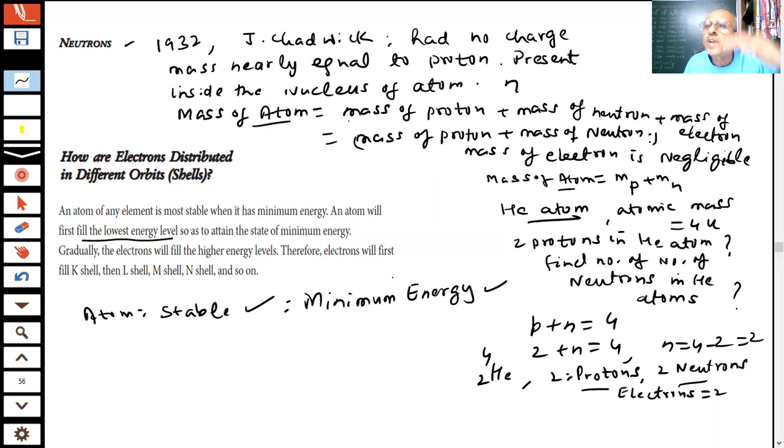Think of a building, students, with many floors. The first floor is the ground floor, then first, second, third. You have to apply less energy to enter the first. For the second, you have to climb the stairs. More stairs for the third floor. So naturally, the ground state will be the first to be occupied, and then you go higher, needing more energy. As you rise up the building, more energy is required to climb from ground to first, second, third, and so on. So the least energy, the most stable state, is the ground.